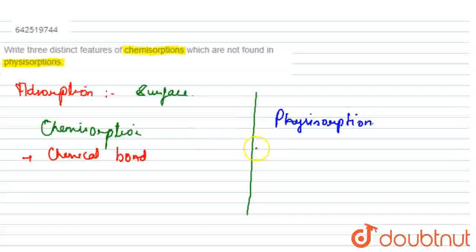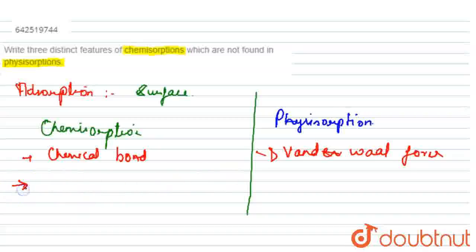In case of physisorption, physical adsorption, the accumulation of gas on the surface of a solid occurs on account of weak van der Waals forces. It is also known as van der Waals adsorption.